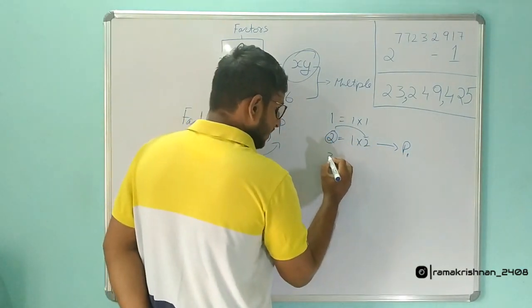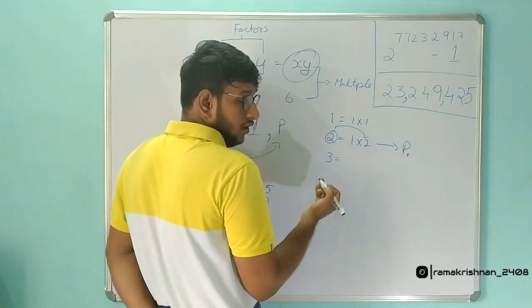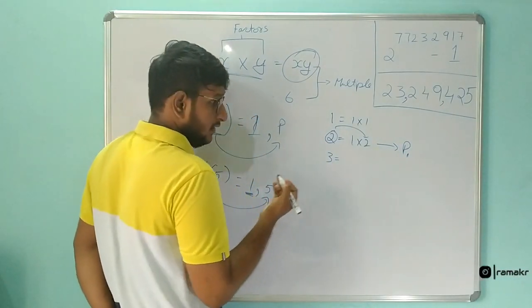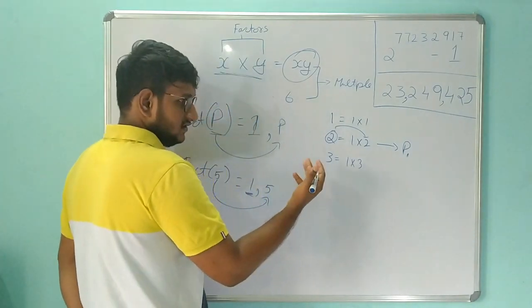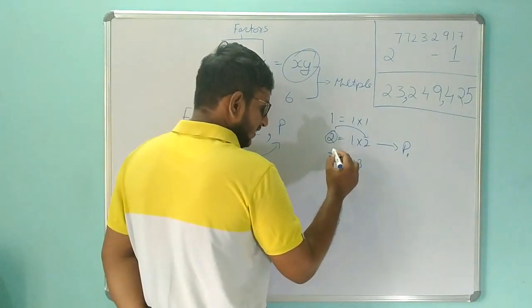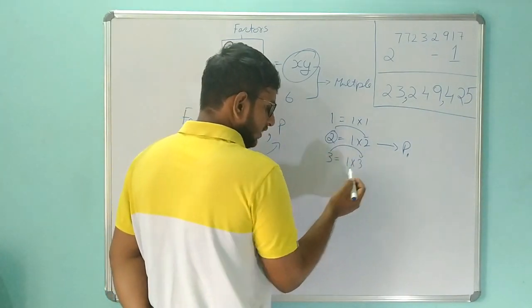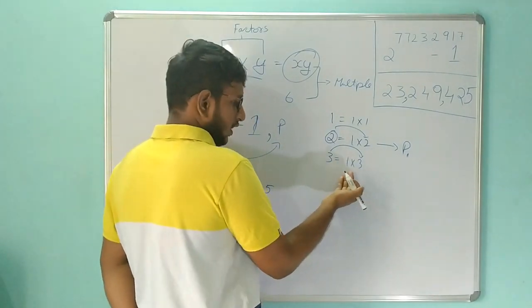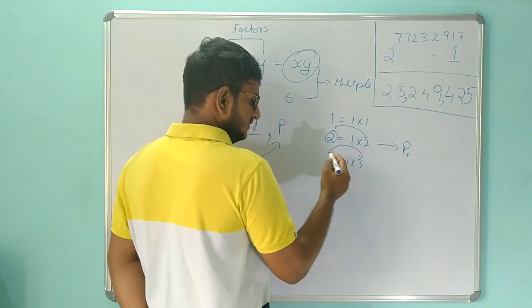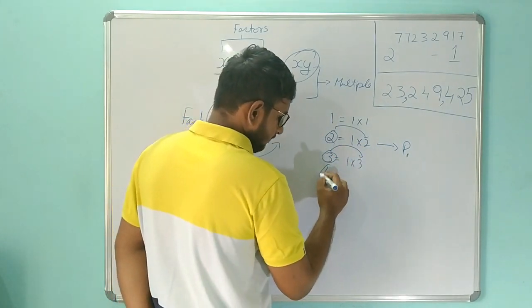Okay. So let's take a number 3. What are the ways we can write 3 in multiplication? It is nothing but 1 into 3 and 3 into 1, which is the same. So what are the two factors? Which is nothing but 1 and 3: 1 and the number itself, that is 3 itself. Okay. So let's take 4 now.